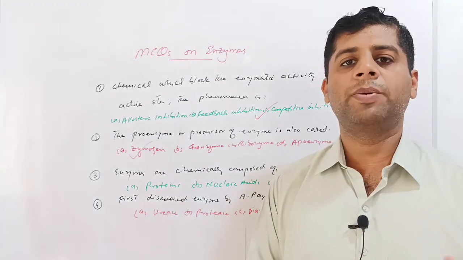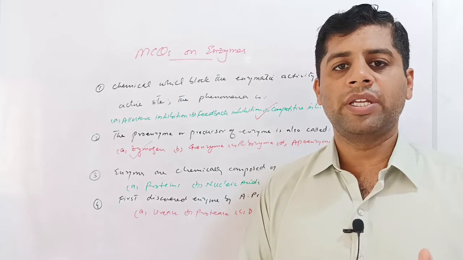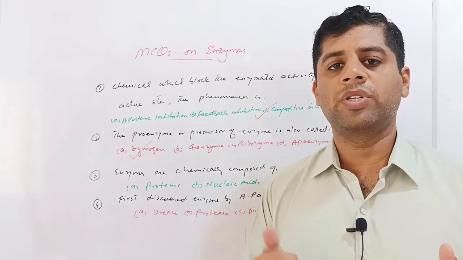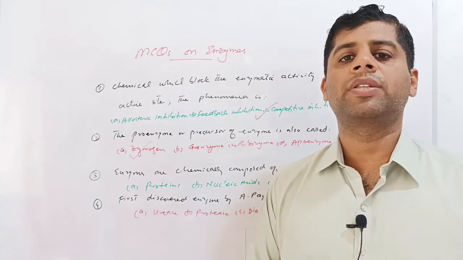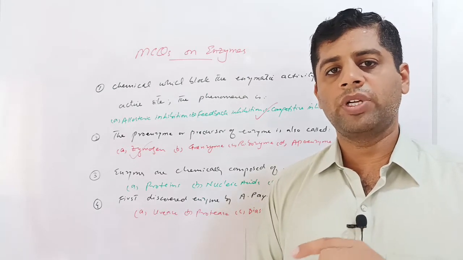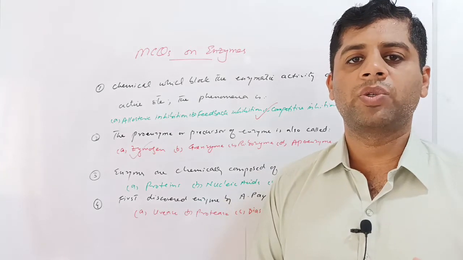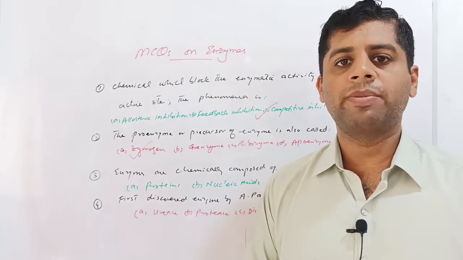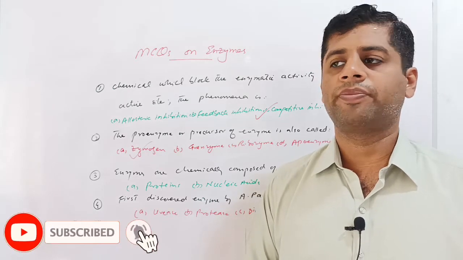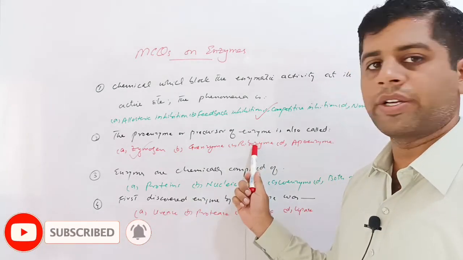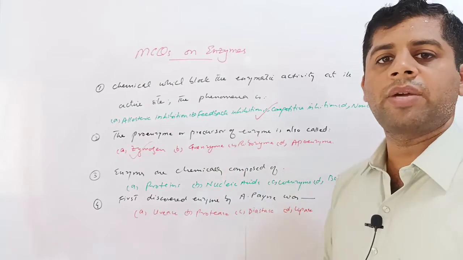For example, pepsinogen is present in the stomach in inactive form. When HCl is secreted, this pepsinogen is converted into pepsin. So in the absence of food materials in the stomach, this pepsin enzyme would eat away its own stomach wall. So in order to prevent the digestion or damage to the stomach wall, it is present in the form of pepsinogen in inactive form. The other options, granzyme and ribozymes, are types of enzymes, and apoenzyme is the enzyme without cofactor.